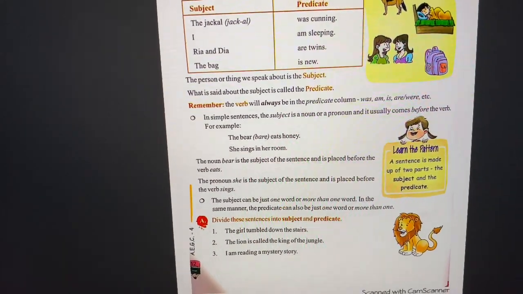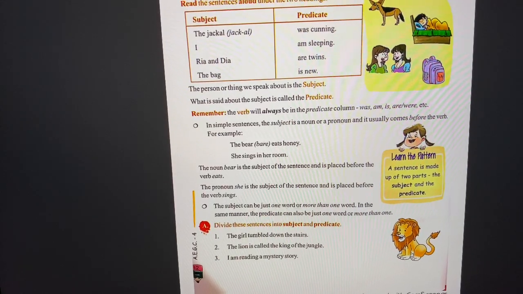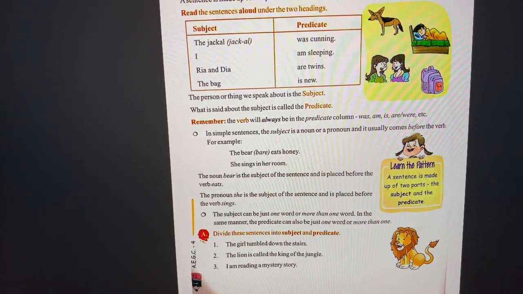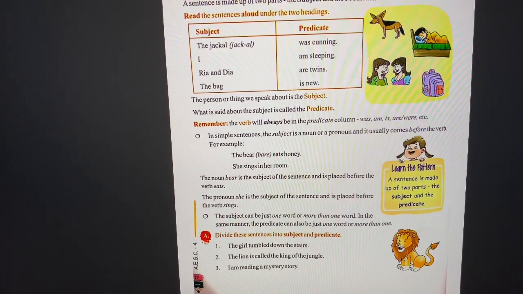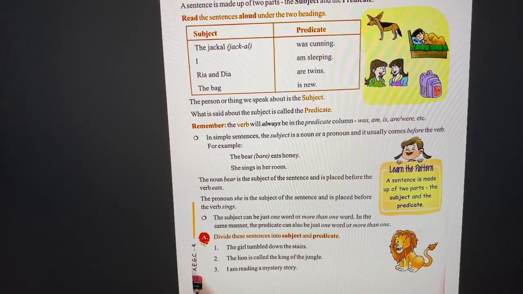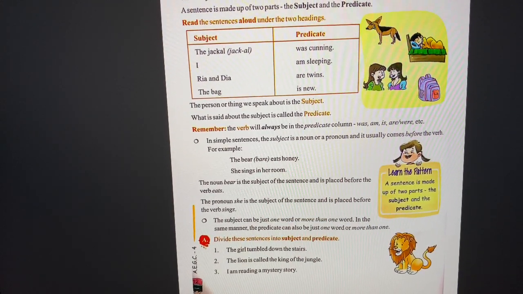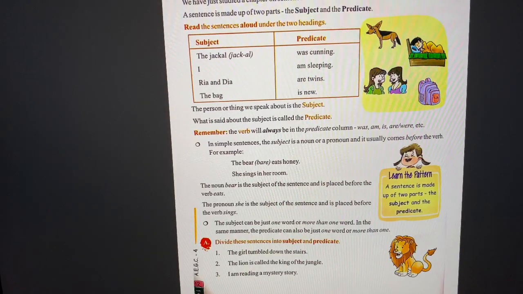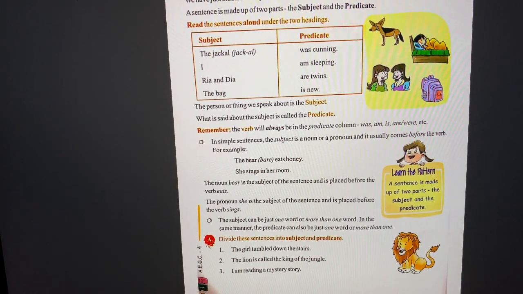The next sentence, the lion is called the king of the jungle, right? So the lion is the subject, all right, is called the king of the jungle, right? This is the predicate.